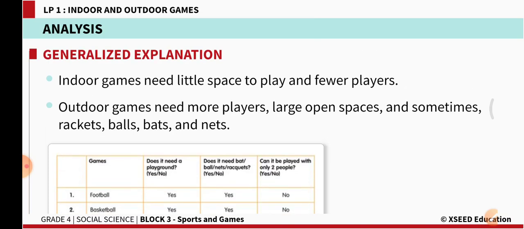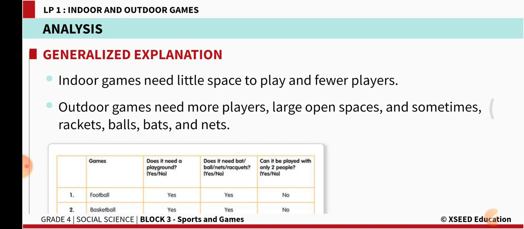So indoor games need little space to play. How much place is needed for indoor games? You can sit in any corner of the room and play these games. And fewer players are needed. We discussed that 2 or 4 players are enough for indoor games. Do you remember, when you played carom, ludo or chess, how many players are needed?